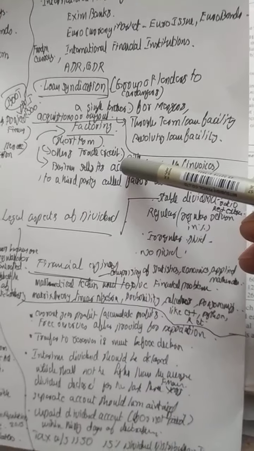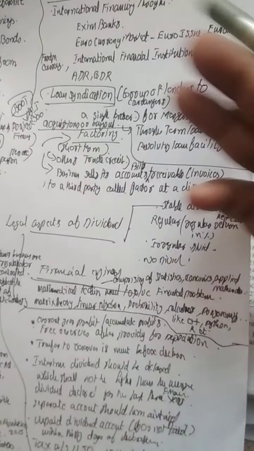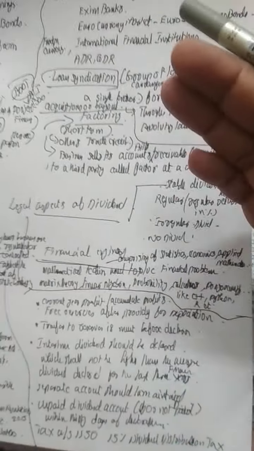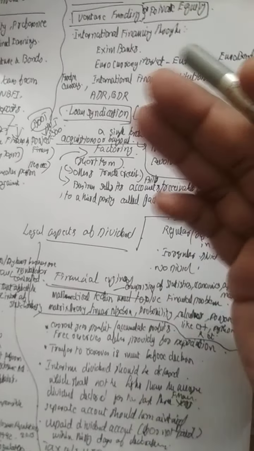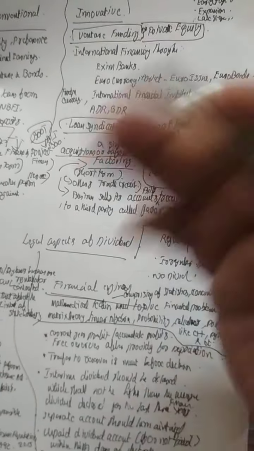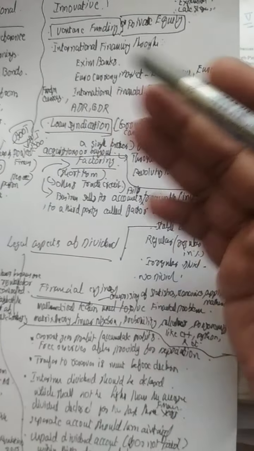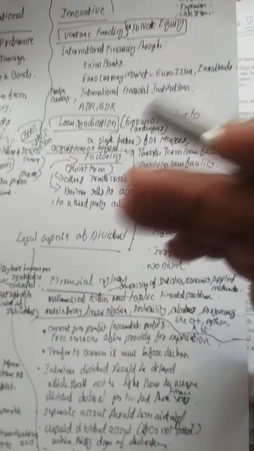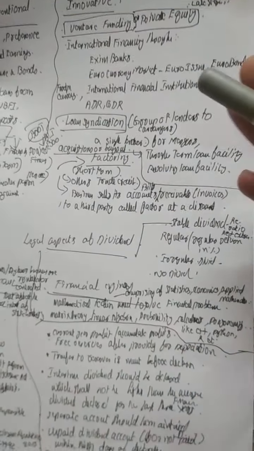Once more I will tell. There will be a lot of debtors for the business, where the debtors have to pay some money to us. That is called debtors or bills receivable. We have to get a lot of collections. The company will be in the position of having a lot of collections due from the debtors, which may be in the form of debtors itself or bills receivable. That will be sold to another company which is called a factor. It's a third party. They will do all the functioning.